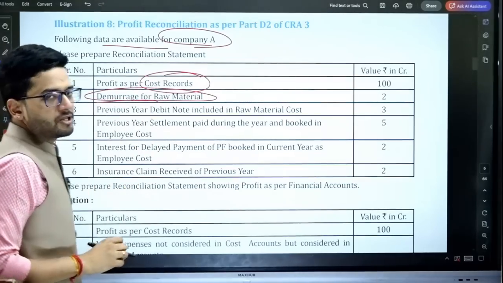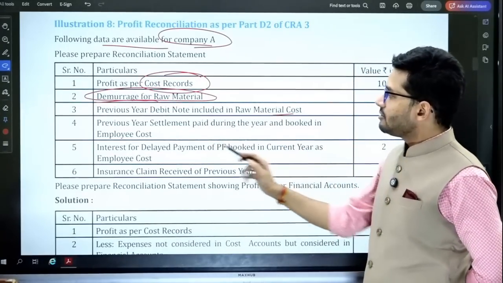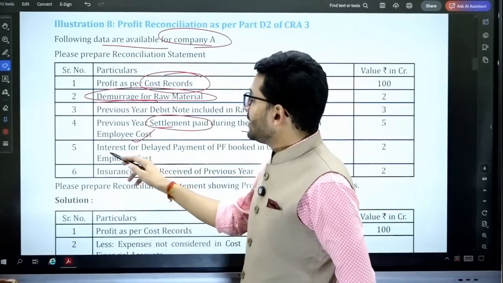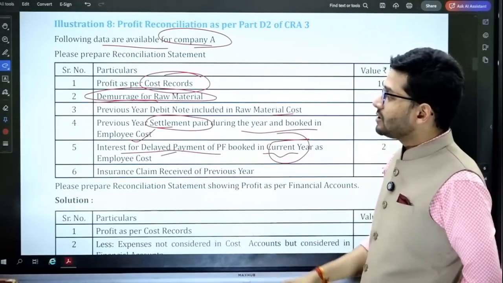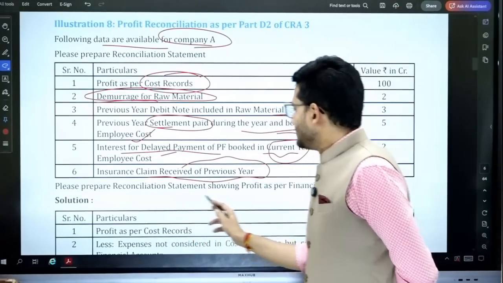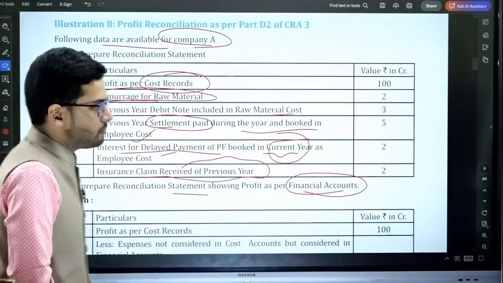Demurrage for raw material. Demurrage charges have been paid for raw material. Previous year debit note included in raw material cost. Previous year settlement paid during the year and booked in the employee cost. Interest for delayed payment of provident fund booked in the current year as employee cost. Insurance claim received of the previous year. You have to find the financial profit. The ask is to find the financial profit.